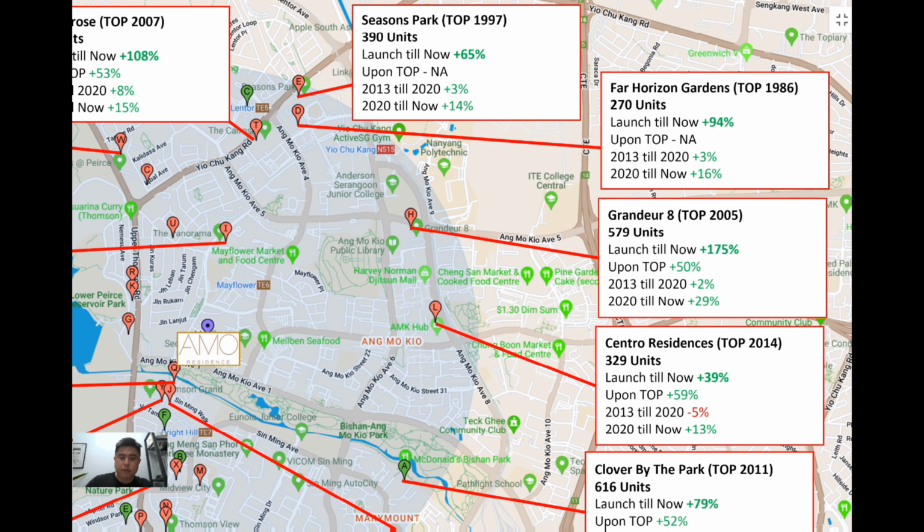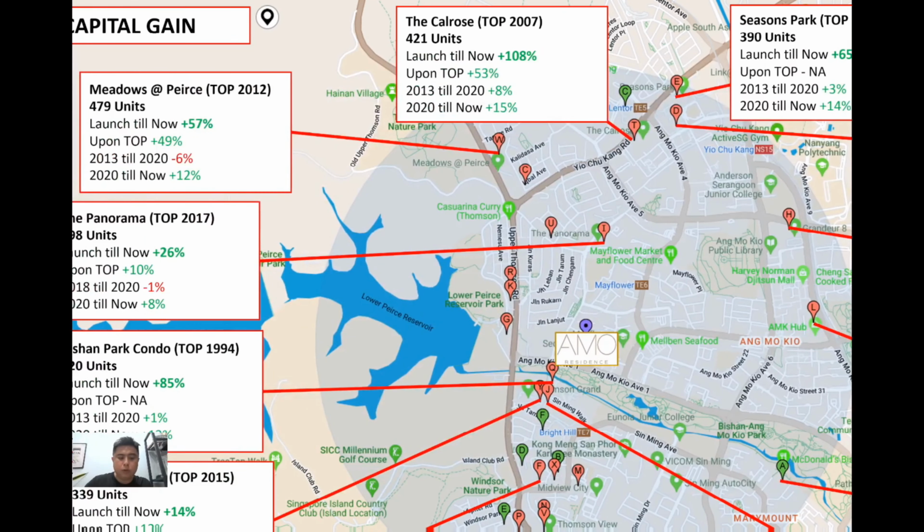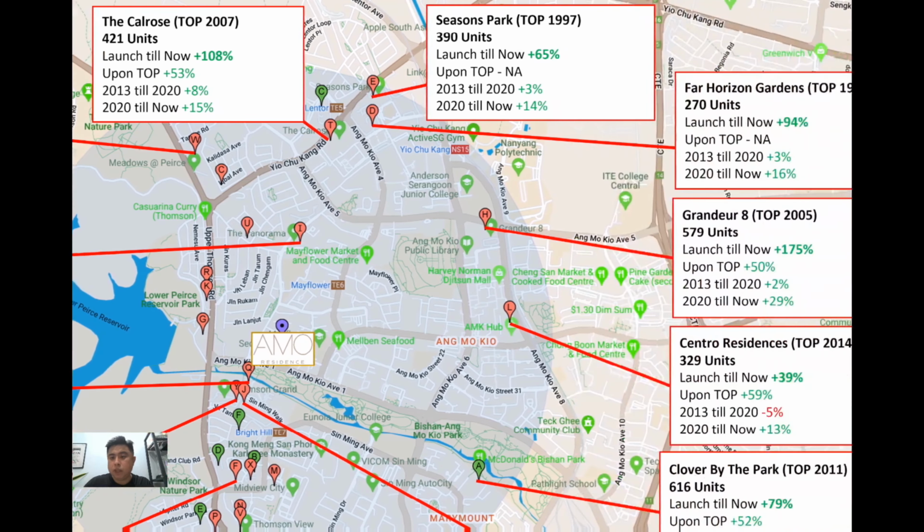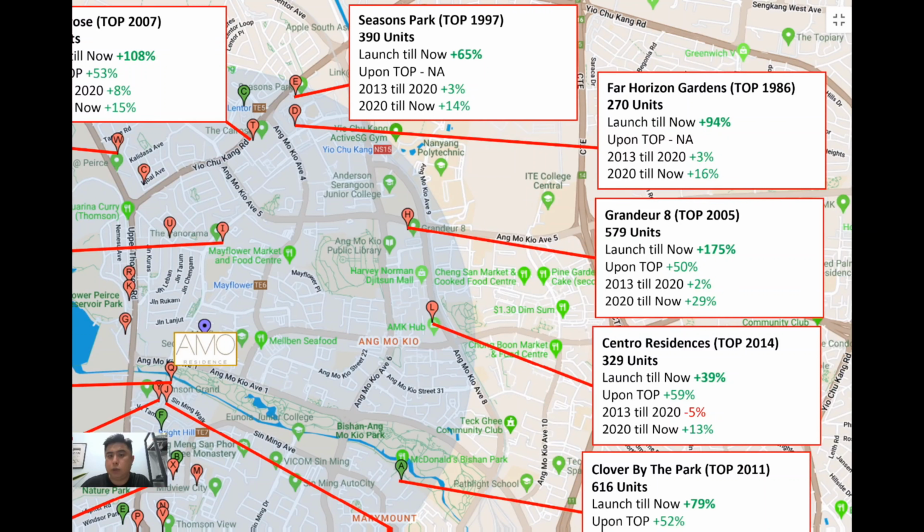And the last period will be after the COVID period. During the COVID lockdown period, where the market has been climbing until today, how have they performed? Kauros a good 15%, Meadows 12%, Panorama 8%, Bishan Park 13%, and this observation can be seen across all the projects at this location, which means that all the projects here actually follow the Singapore entire property index market very closely, which is a good sign.